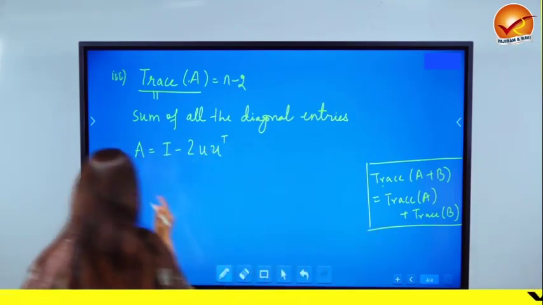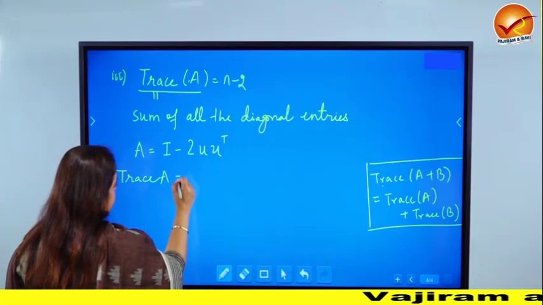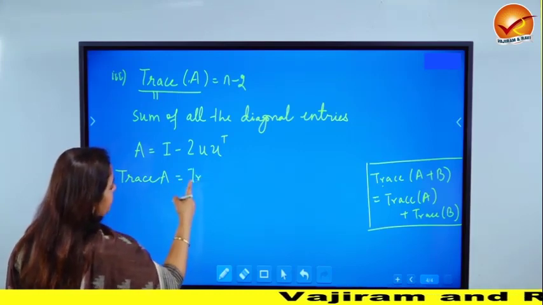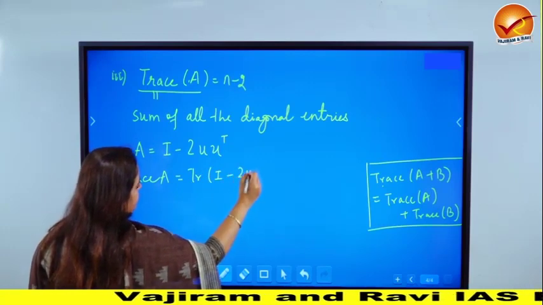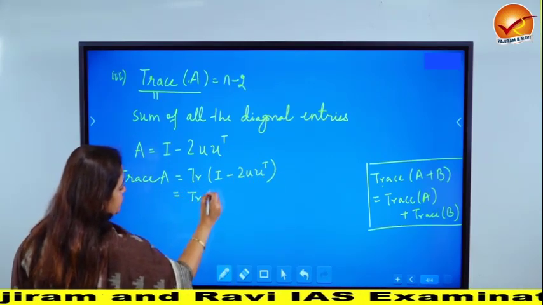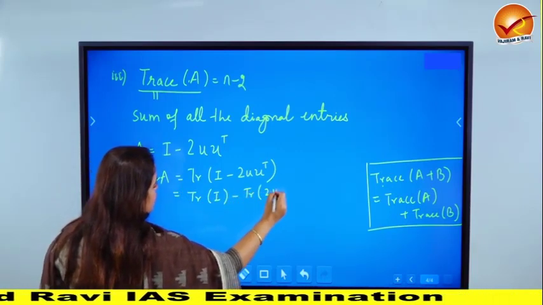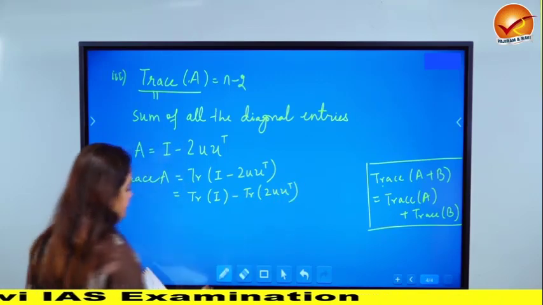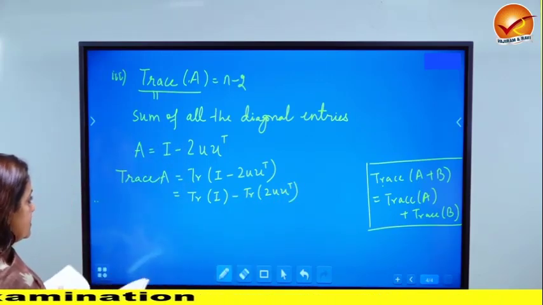So here when we come to trace of A, okay, let's denote trace by TR for short. So it's trace of this quantity. This is same as trace of identity minus trace of 2UU transpose. Okay. Now what is trace of identity matrix?